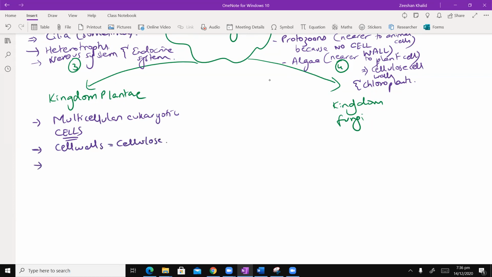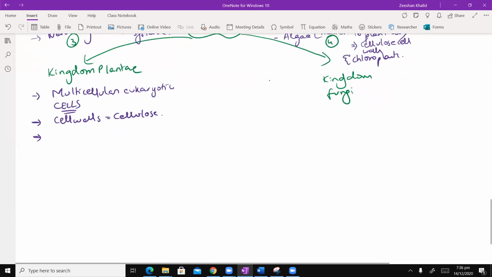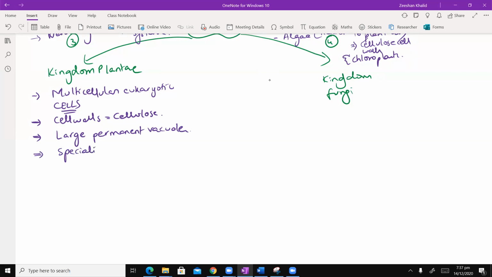Okay. Number two, इसको भी मैं double line से कर देता हूं so that we know these are subpoints. Okay, and then of course they have large permanent vacuoles. And then again, they also have this ability of differentiating into specialized cells, okay, to form tissues and organs, which is levels of organization. Tissues and organs.